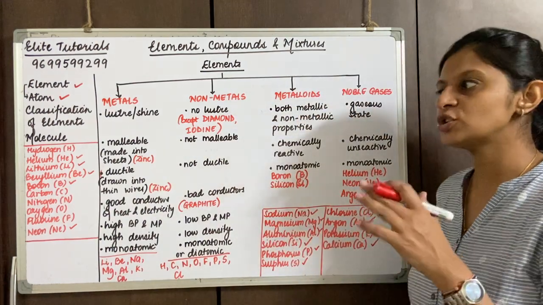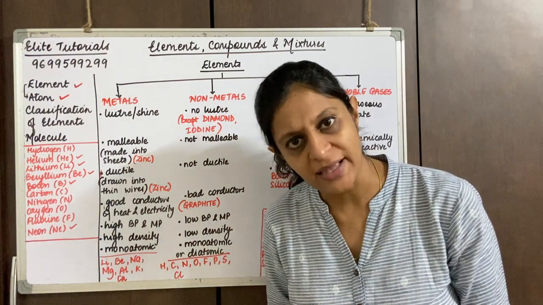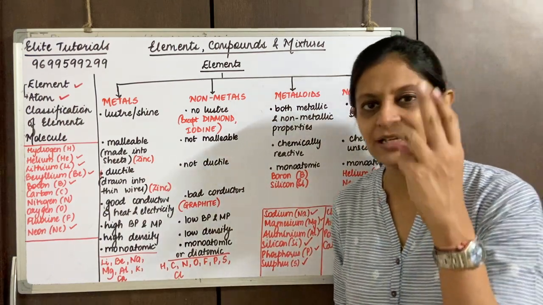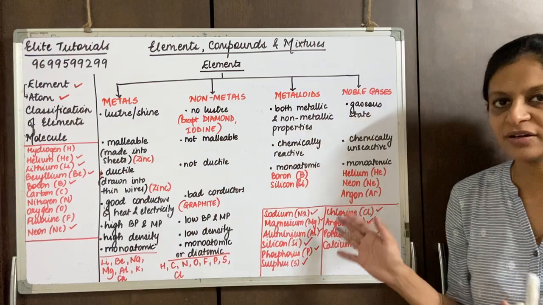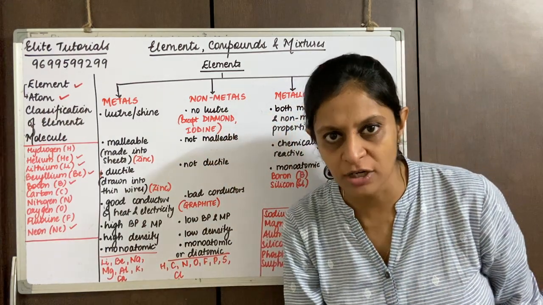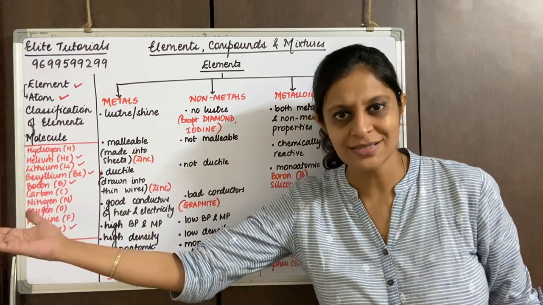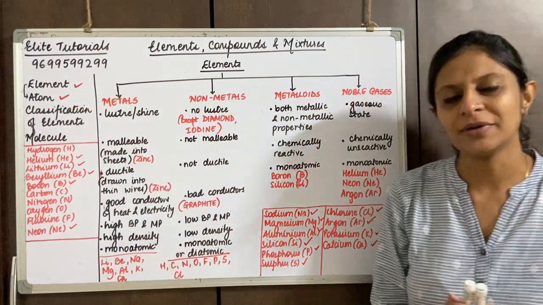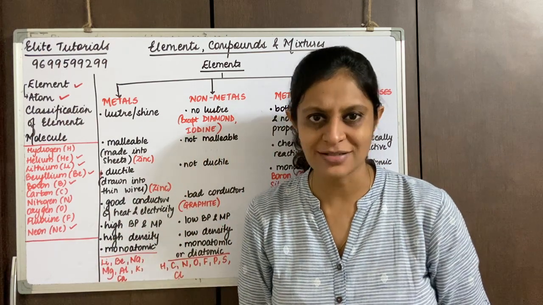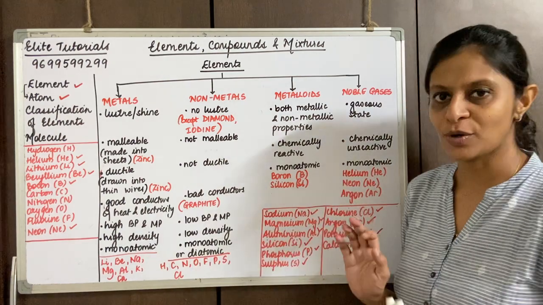Or else what you can do is write the first 20 elements quickly, with symbols, if they ask you. Then out of that you pick up the noble gases. There are 3 noble gases, that is helium, neon and argon. Remove them. 2 metalloids, that is boron and silicon. Remove them, 5 gone. Now out of the rest 15, all those which end with yum will go in metals, and all the remaining ones will come in as non-metals, right? So I'm sure you've understood the classification of metals, non-metals, metalloids and noble gases with their respective properties.